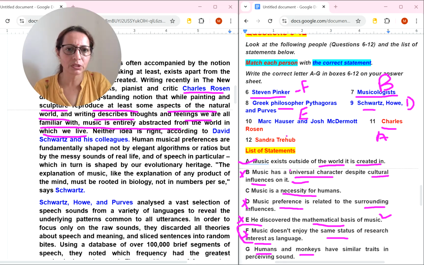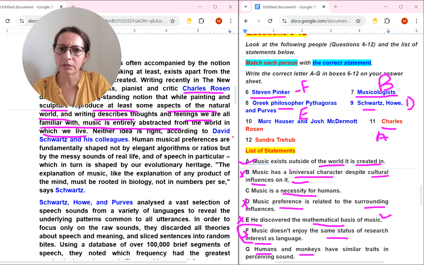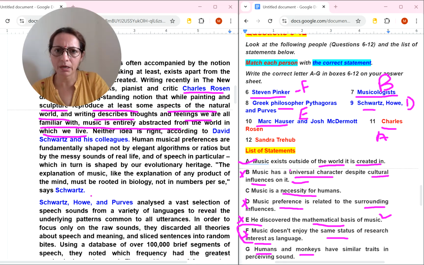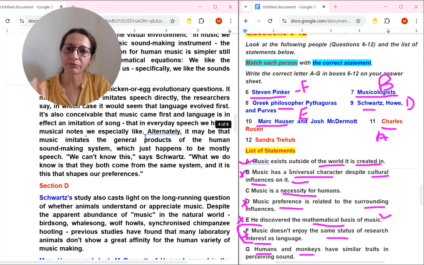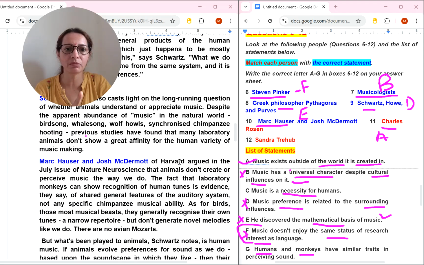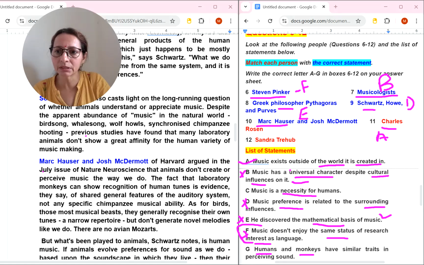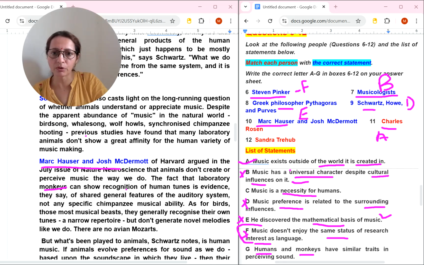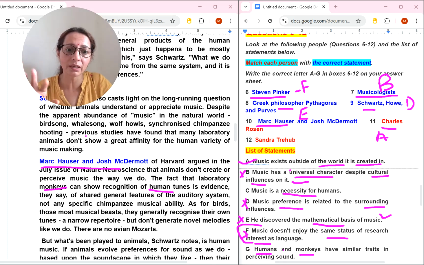Now what we have left, 12th number and 10th number. So this person, no, Marc Hauser. Mark person is, okay. Here it is not in this paragraph. Now let's move to next paragraph, because I know in D number paragraph they were talking about monkeys, chimpanzees and all. And here you can see these persons name for 10th number. See this? And here they are talking about monkeys also, human also. So without thinking, just put this G number with 10th number.